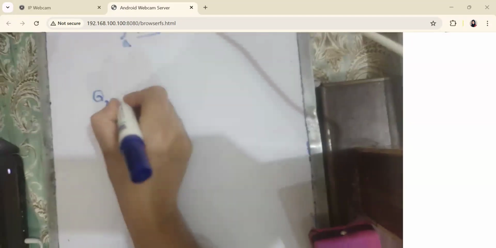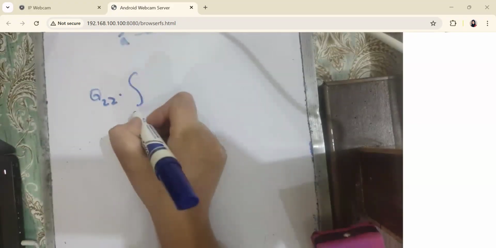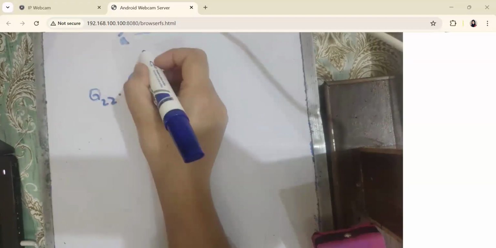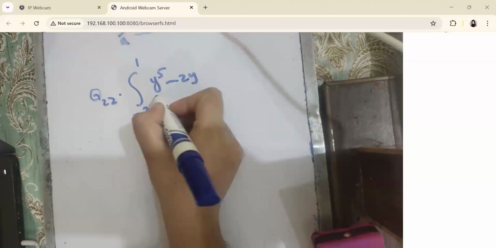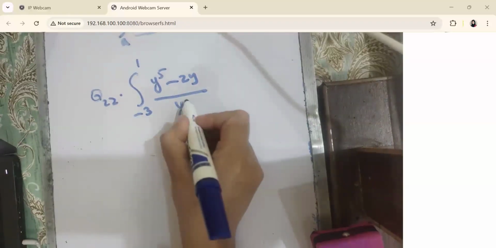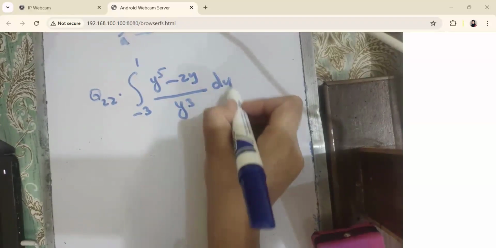Okay. So I want you to solve this question. We have the integral from -3 to 1 of y to the 5 minus 2y, whole divided by y cube, dy. What is the variable of integration for this integral? Y. It means you want to integrate with respect to y. So how will we solve this integral? Look at the integrand and tell me the first step.